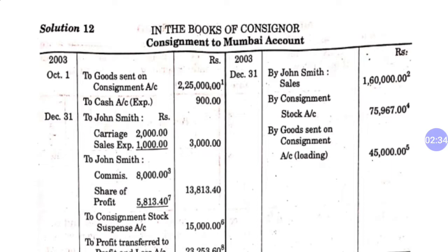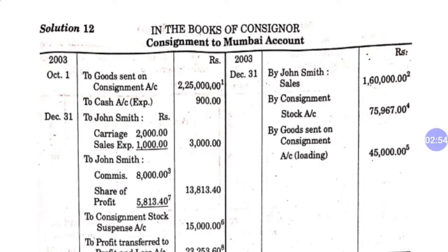So how will you calculate it? The simple way of calculation is cost price multiplied by 100 upon 100 minus rate. So cost price is 1,80,000 multiplied by 100 upon 100 minus 20, which is 80.